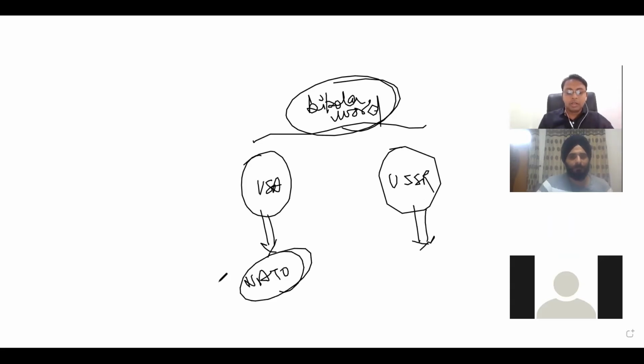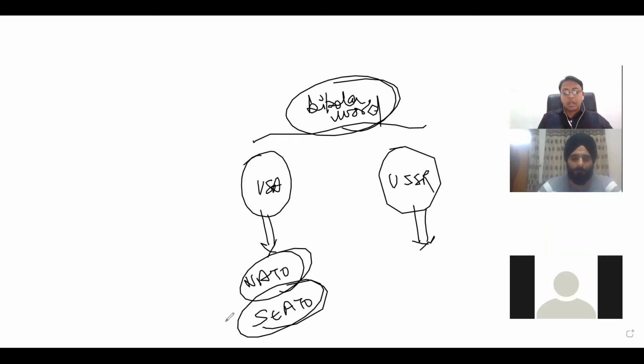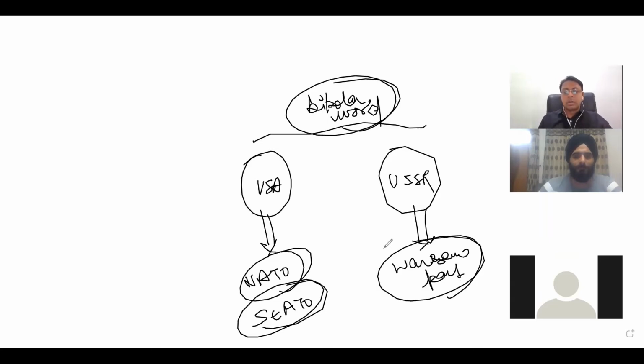Military groupings like SEATO, these kinds of groups they had created. Like the USSR made the Warsaw Pact. All these things we already discussed in post-independence history, as well as in world history.